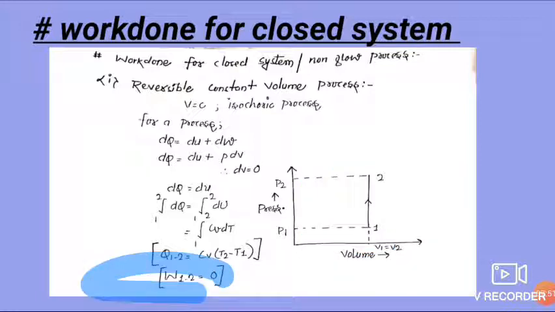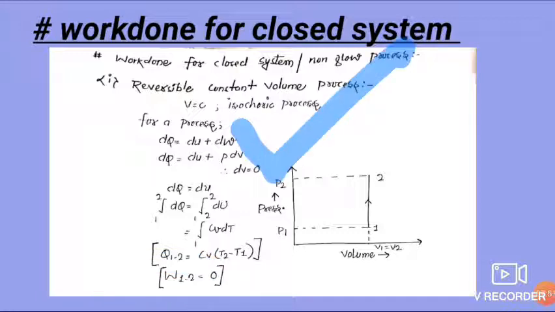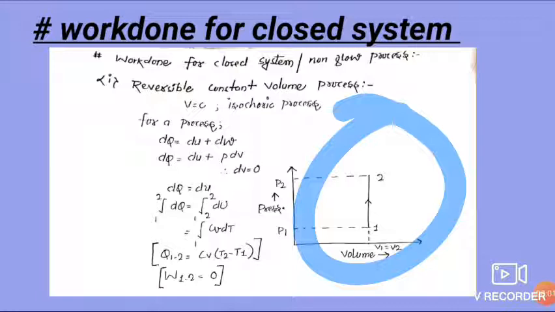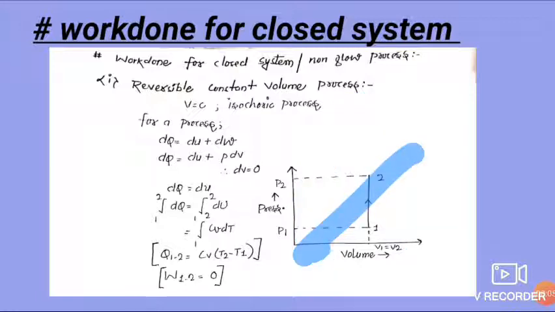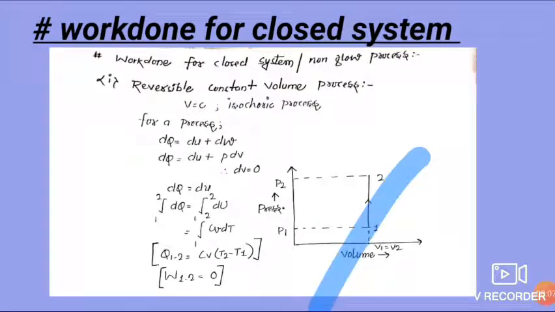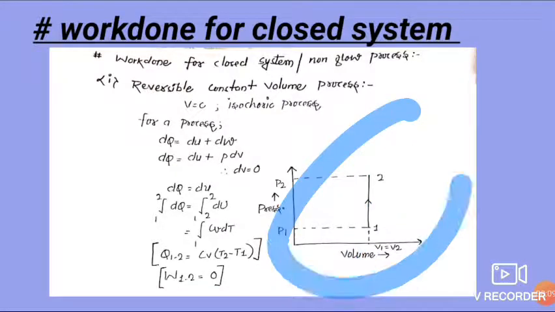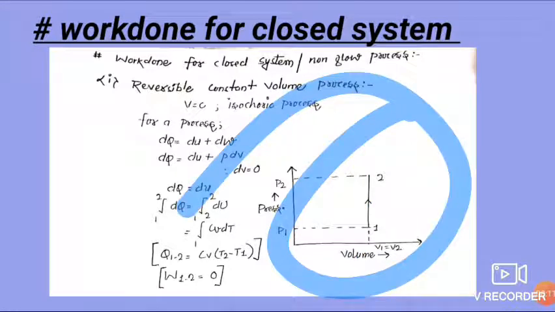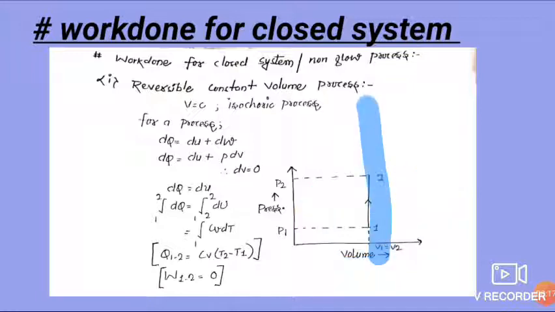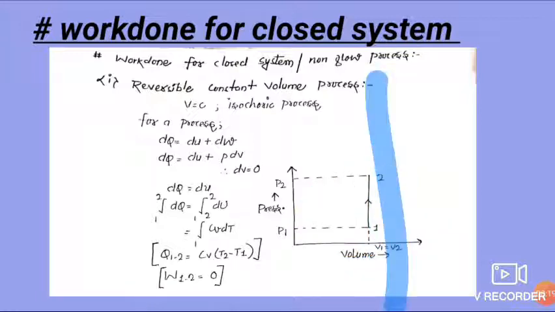Here friends, this is PV diagram for constant volume process, in which we find the line, constant volume line, and we know that area under this diagram is work done. Friends, here diagram area is 0. So friends, what happened? Work done is 0. Here diagram is line, and line has no area under it. So work done is also 0.